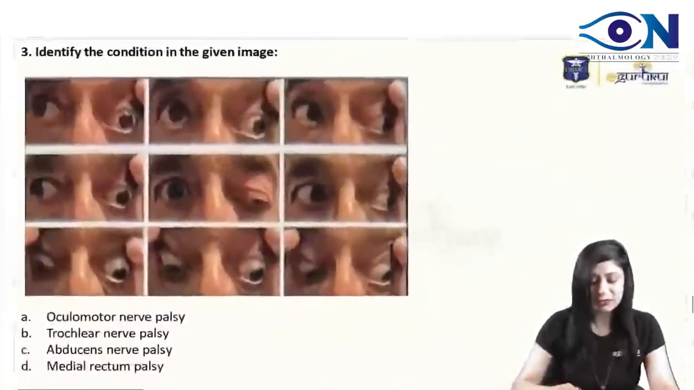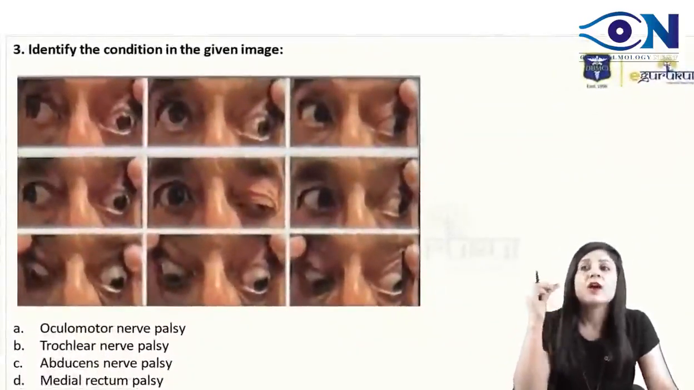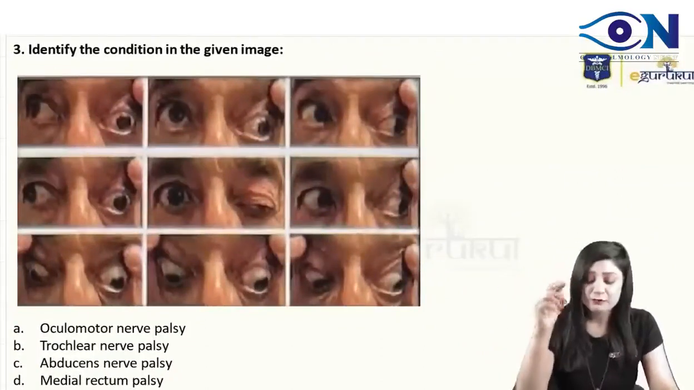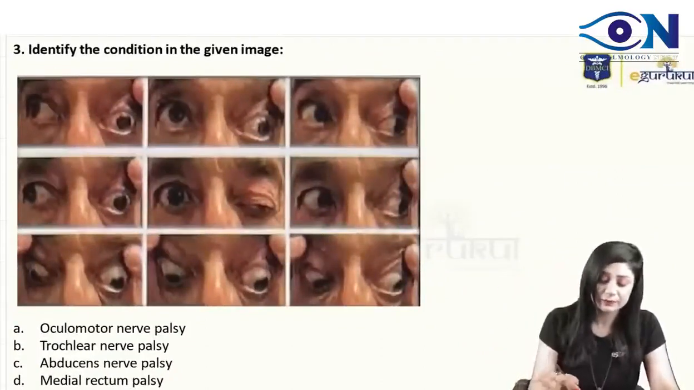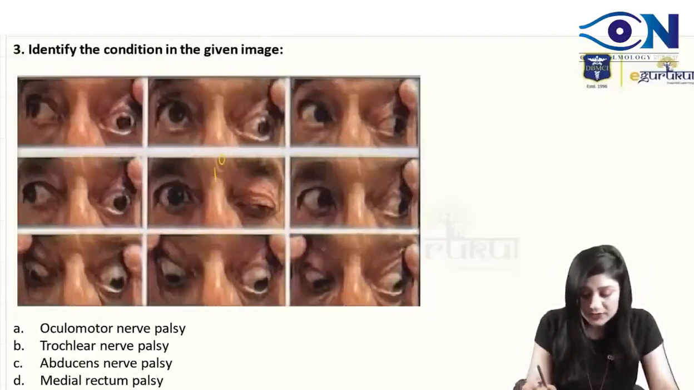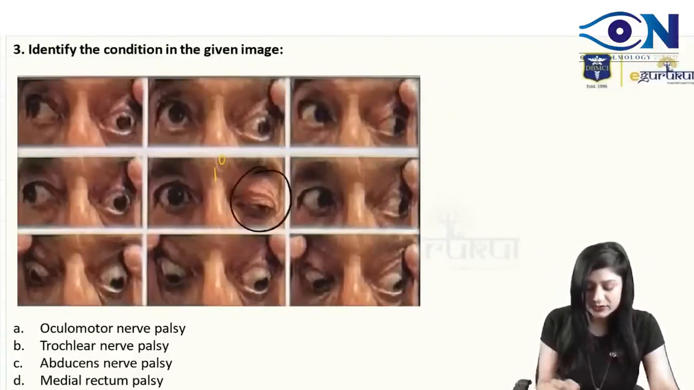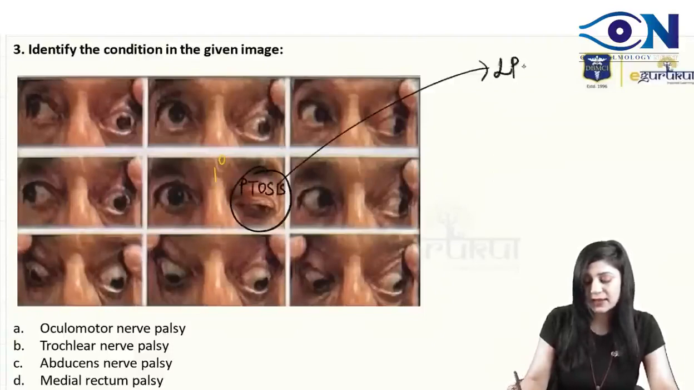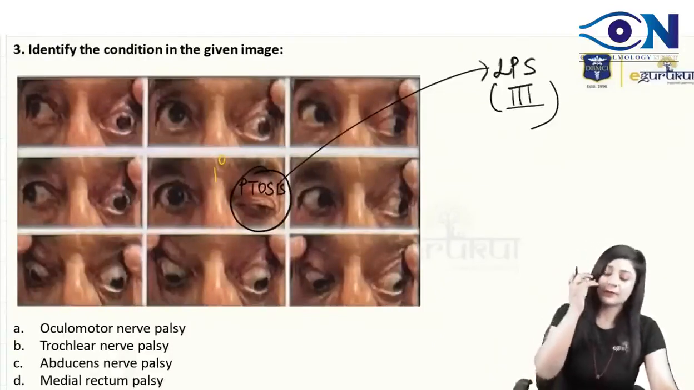Now see this, how to do this kind of question. Whenever you get this kind of question, you don't have to see all the 9 images. First see the central image, the primary position. Now what you can see here, I'll use the black color over it. You can see something here. What is this? This is the ptosis. Ptosis is due to the LPS muscle. LPS is supplied by the third nerve.